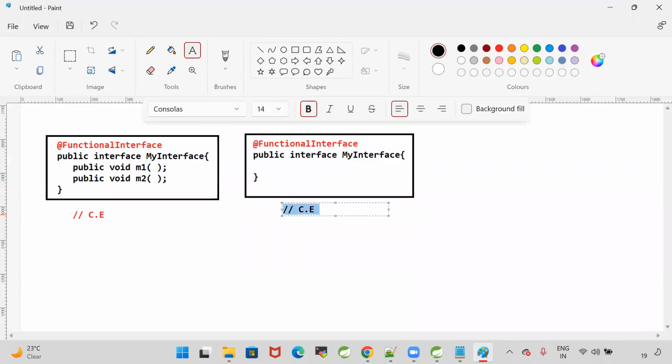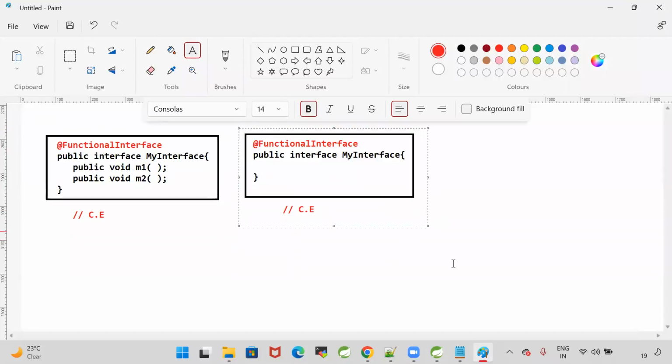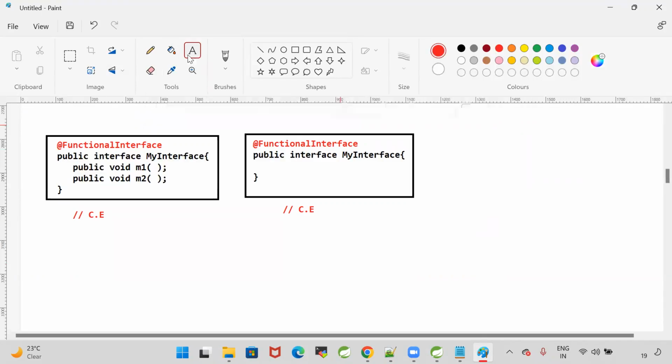When you give the functional interface annotation, it should have one abstract method. It's mandatory. In the first interface, there are two abstract methods, so it is invalid. In the second interface, there are zero abstract methods, so it is invalid. Functional interface means there should be only one abstract method. Then only it is called a functional interface.